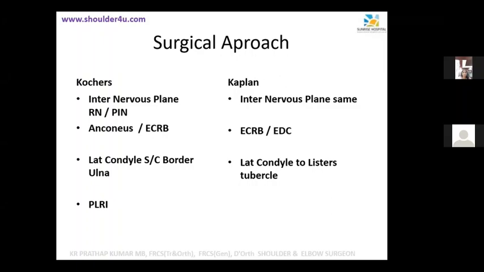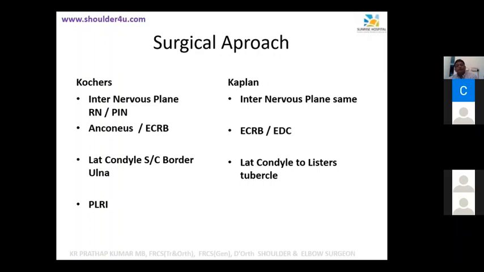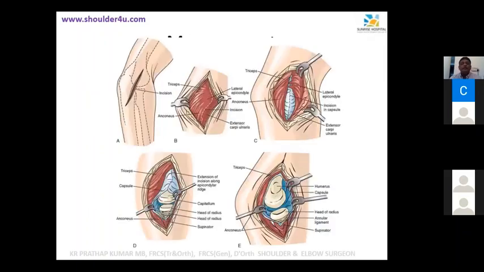So there is no internervous plane because it is going between the ECRB and EDC, both supplied by the posterior interosseous nerve. The landmarks are the lateral condyle to the distal tubercle, so the proximal part of that line we are utilizing. The danger here is the PIN, posterior interosseous nerve, but you are okay with the other structures, especially the lateral ulnar collateral ligament. So that is the Kaplan approach.